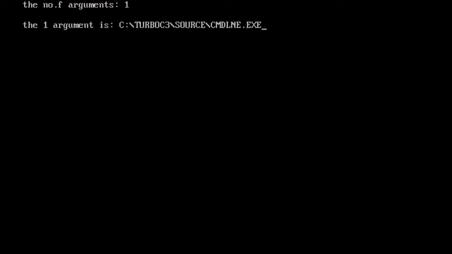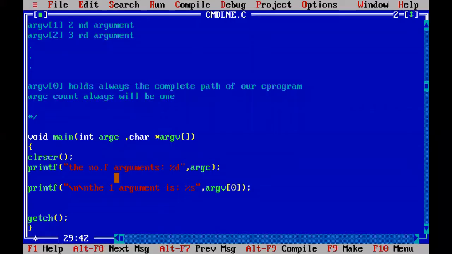When you start giving the first argument, the argument count will be 2, because the first argument is already the complete path to our program: C, turbo C3, source, in which we have our program command line.exe, an executable file format in the Windows operating system.